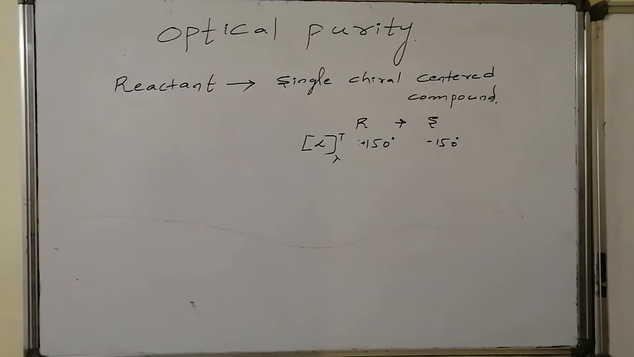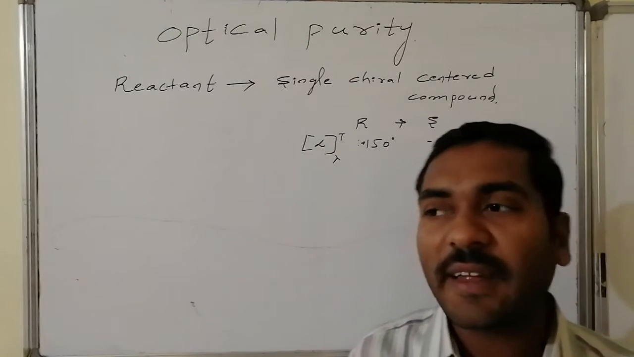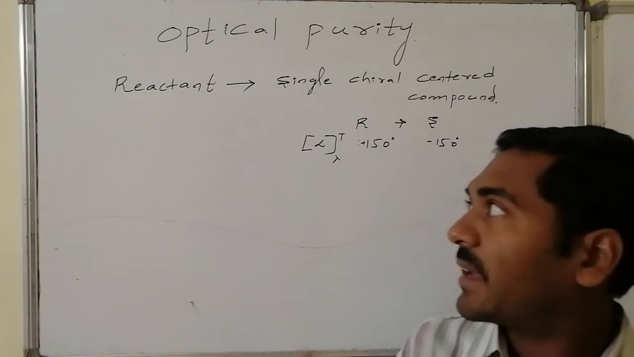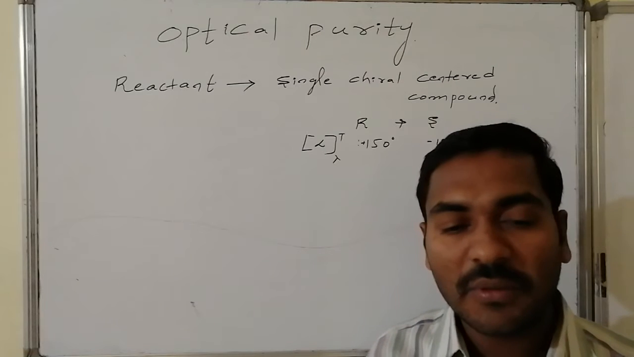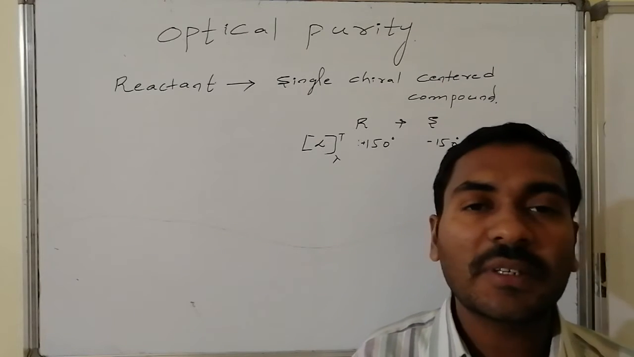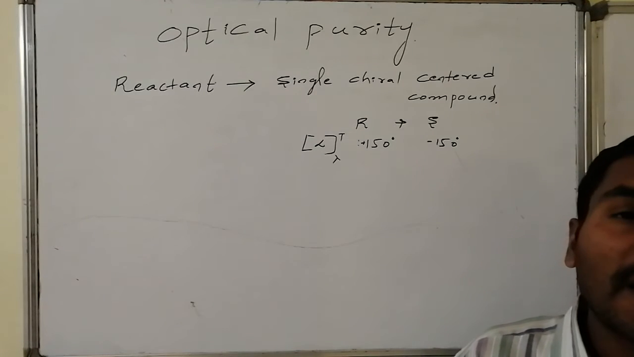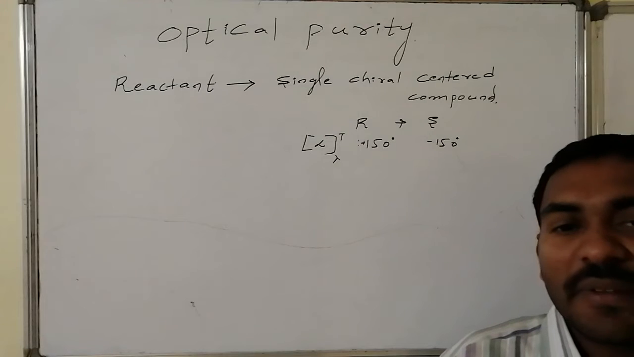Friends, let us discuss optical purity. A chemical reaction is there. In that chemical reaction, as a result of the reaction, a symmetrical reactant is converted to a single chiral carbon product, whereas that single chiral carbon can have two varieties of configuration.